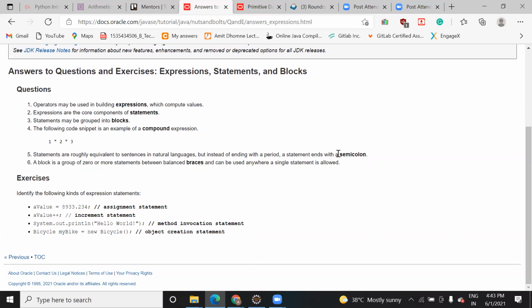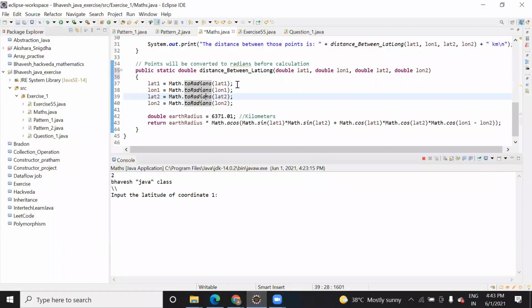And the terminate symbol, some people say the terminate operator, but actually it's a semicolon. Most people say terminate operator because it's the termination of the statement. Both you can say. Even if you use them interchangeably, it's not wrong, because in C language we say both terminate and semicolon. So here also they said like that.